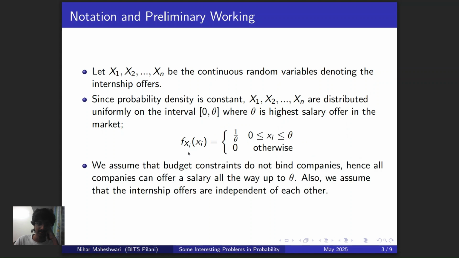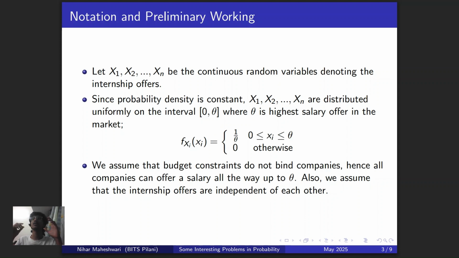So next, a very, very important assumption that you should explicitly state during your analysis is that you have to assume that budget constraints do not bind companies. Namely, ideally speaking, you might earn a maximum salary, that's all right, but ultimately you have to assume that all the organizations out there are going to offer you anywhere between 0 to theta.